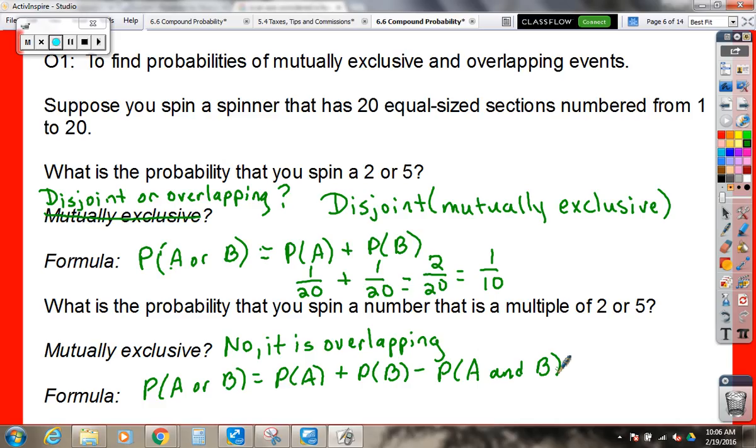Okay, so what's the probability that a number is going to be a multiple of 2? How many multiples of 2 would there be on our spinner?